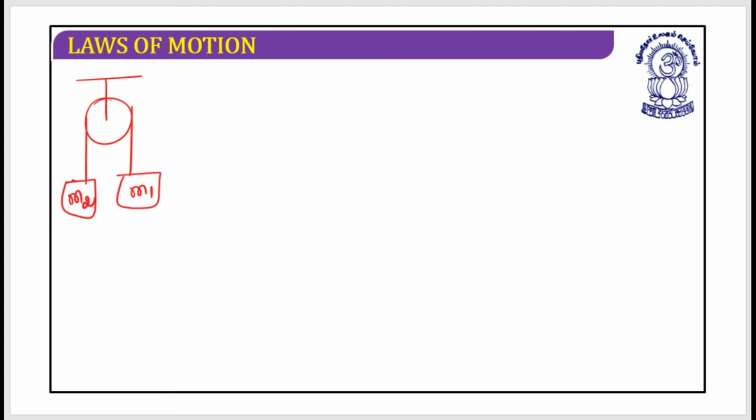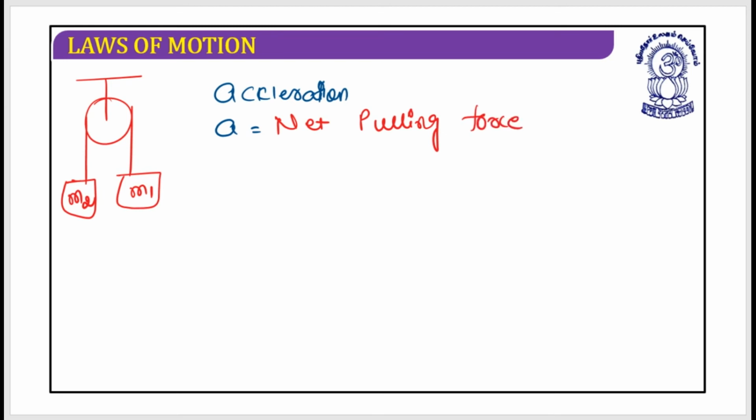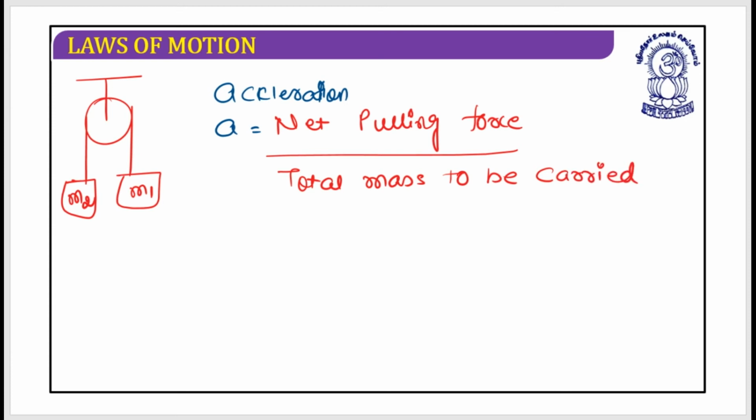Now we have one relation which says that acceleration a can be written as the net pulling force divided by the total mass to be carried.